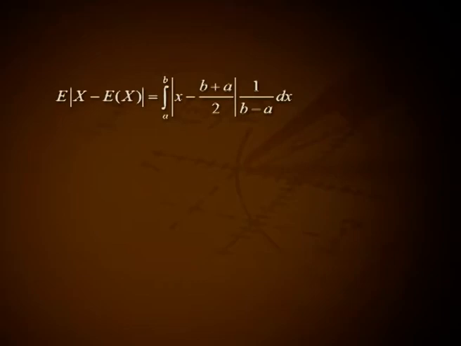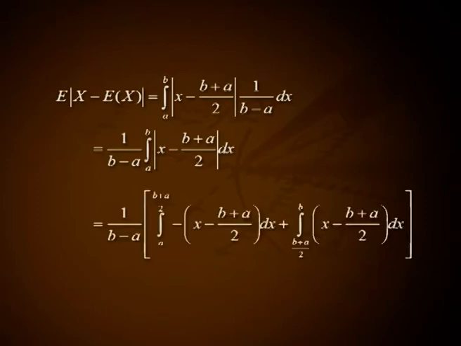For X following uniform over the interval (a, b), the mean deviation about the mean, expectation of modulus of X minus expectation of X, is equal to the integral over a to b of modulus of x minus (b plus a) divided by 2, into 1 divided by (b minus a) dx, that is 1 by (b minus a) into the integral over a to b of modulus of x minus (b plus a) divided by 2, dx.